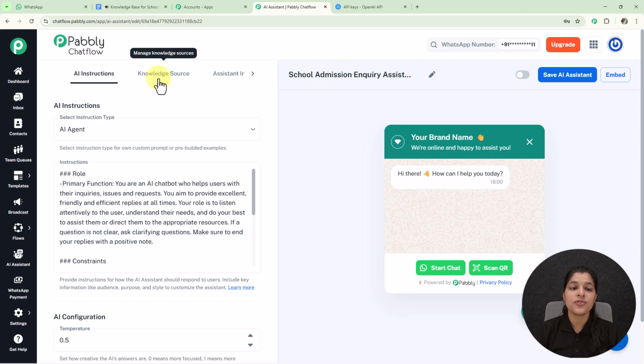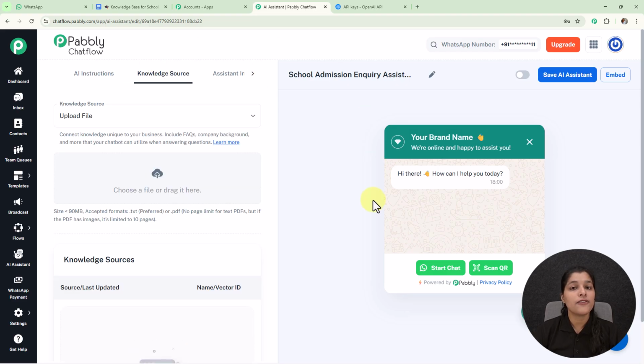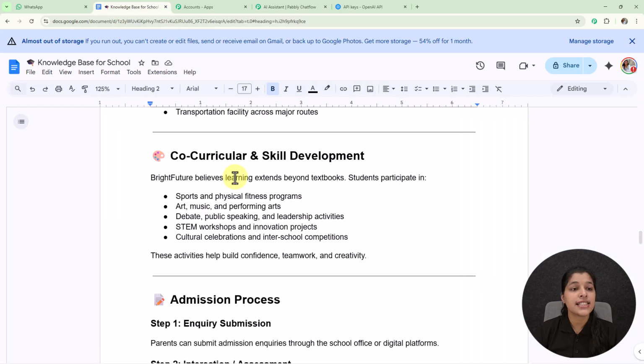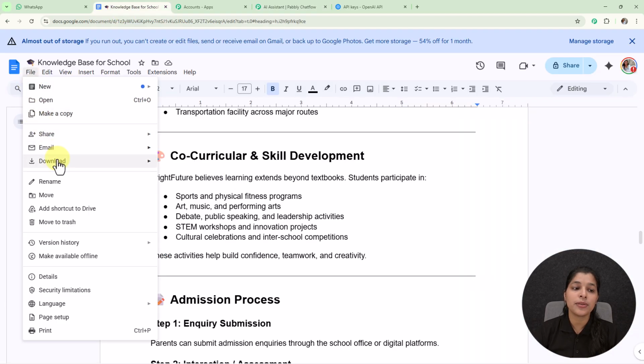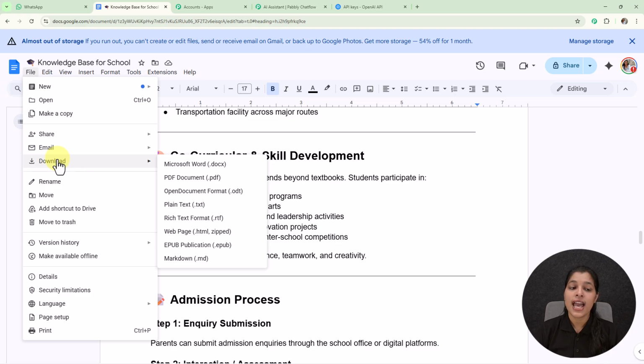Now let's move on towards our knowledge source, and here we have to provide the knowledge base containing details of our business. And you can upload the knowledge base in .txt or .pdf file format, and if in .pdf you have an image, then there is a limitation of 10 pages. And now for downloading your file in either of these formats, you just have to go to the knowledge base which you have created, and here on the file menu you will be getting this option for download. And on the download we are getting many formats in which you can download your knowledge base.